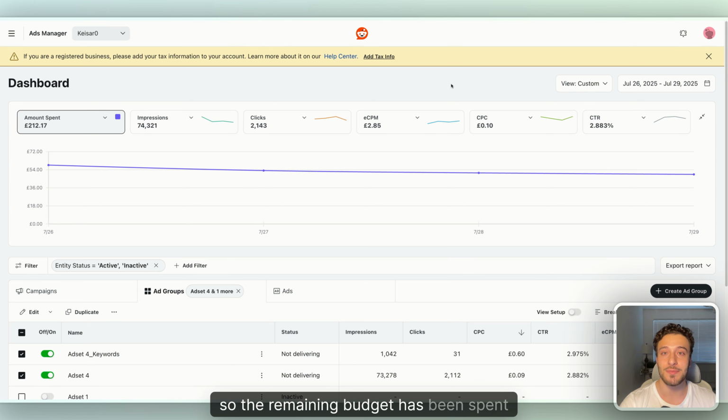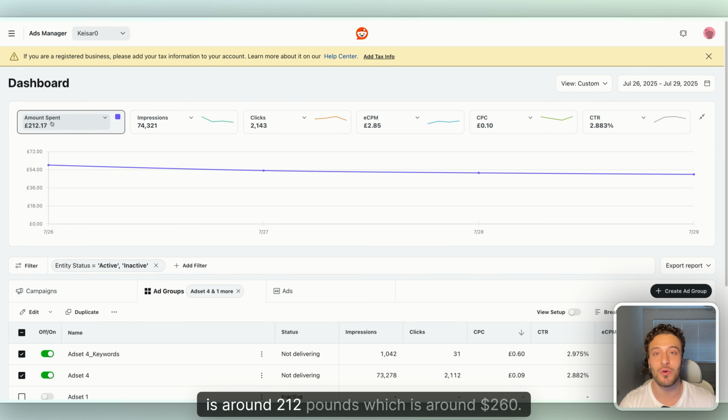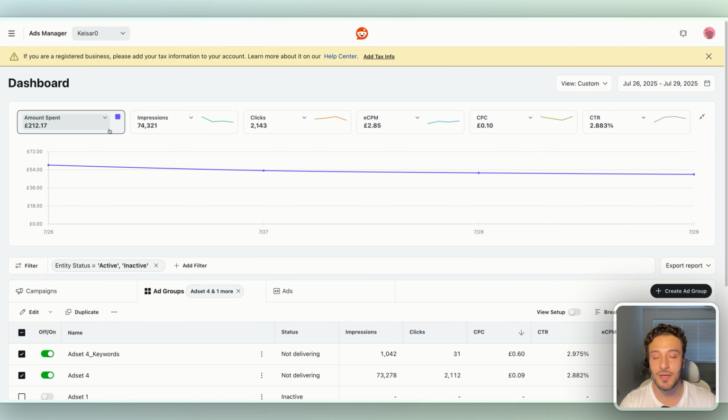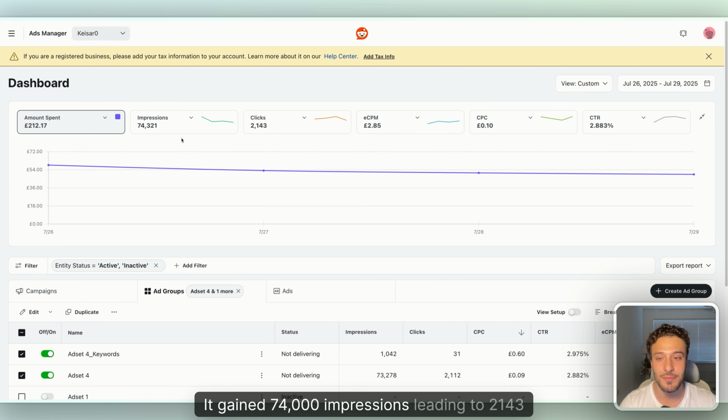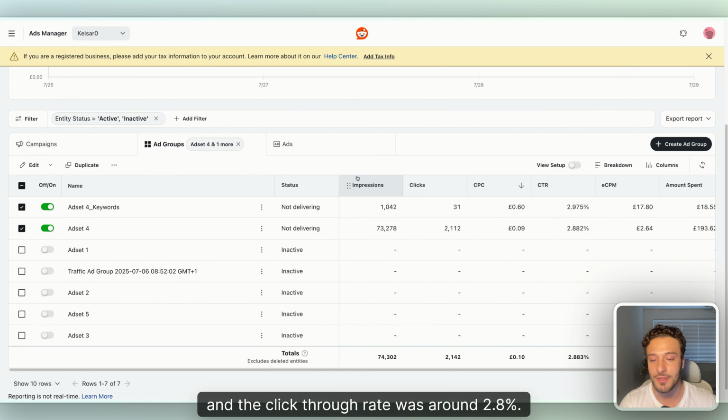The remaining budget has been spent, around £212, which is around $260. It gained 74,000 impressions, leading to 2,143 clicks, with a cost per click of just 10p, which is totally different to the old cost per click we had, which was 40p in our testing phase. So we can see we drove down that cost quite a bit, and the click-through rate was around 2.8%.